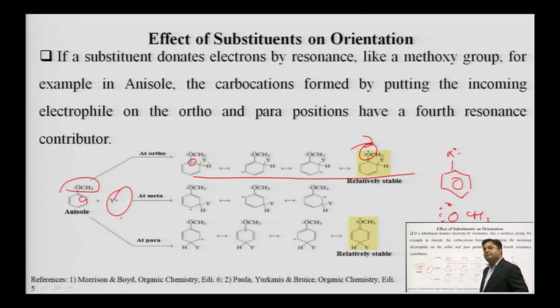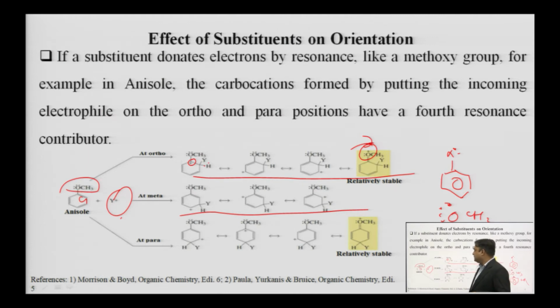When this Y plus electrophile attacks on the meta position, again the same phenomenon occurs and we are getting the resulting carbocation intermediates, but here in case of meta attack the total number of carbocation intermediates is 3.